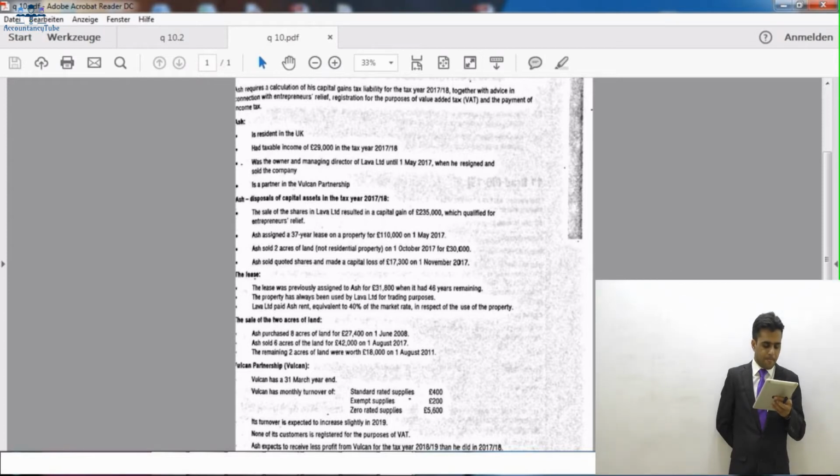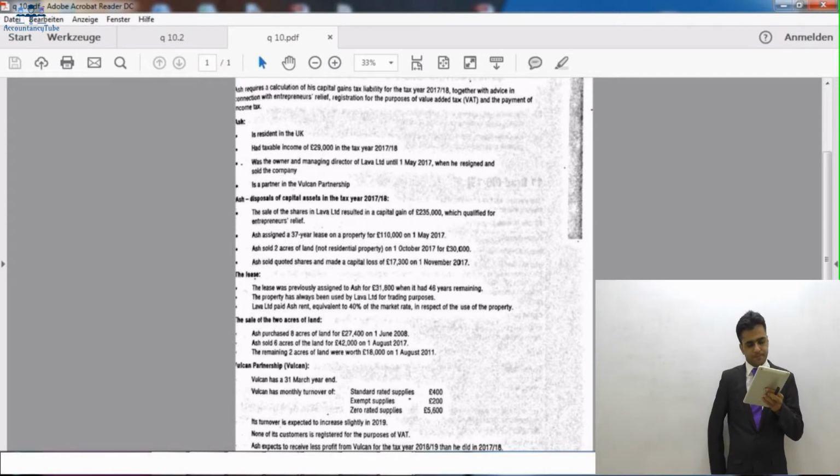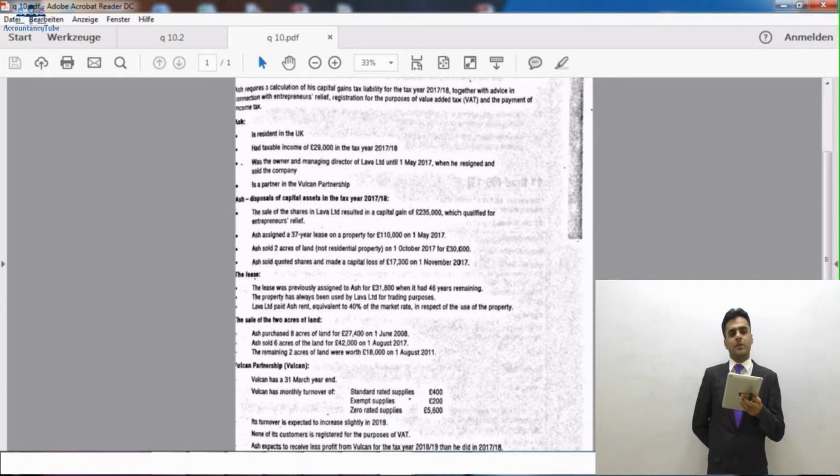So these were the conditions necessary to write in this part, all the conditions I told you when we studied associated disposals. And Ash was a partner in Level Limited, so we're fine with that because we already know that.